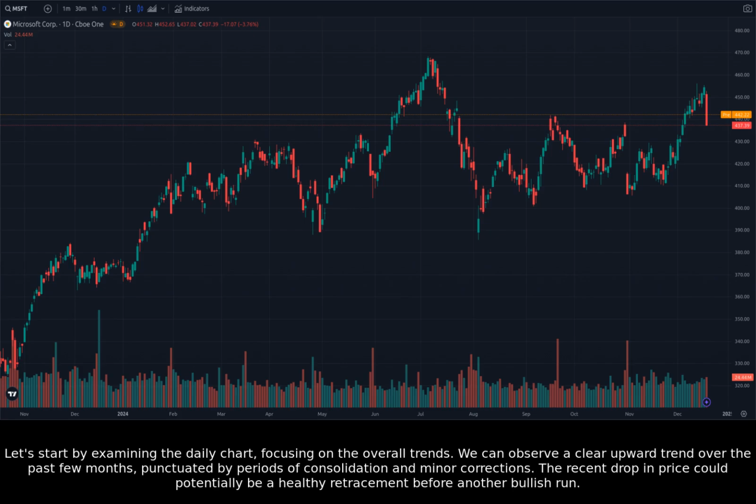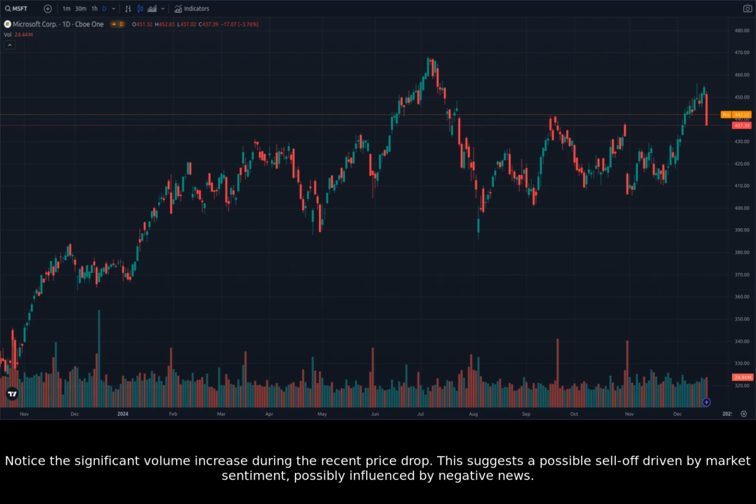Let's start by examining the daily chart, focusing on the overall trends. We can observe a clear upward trend over the past few months, punctuated by periods of consolidation and minor corrections. The recent drop in price could potentially be a healthy retracement before another bullish run. Notice the significant volume increase during the recent price drop. This suggests a possible sell-off driven by market sentiment, possibly influenced by negative news.